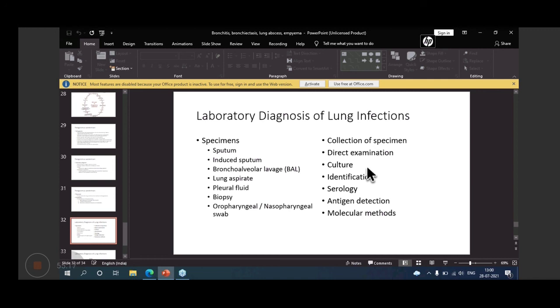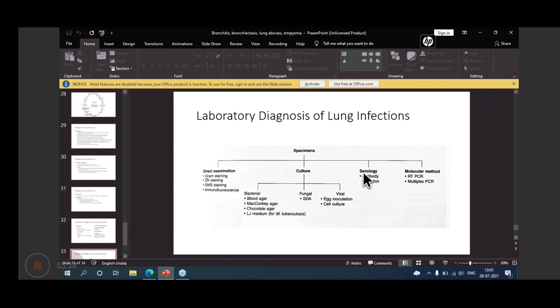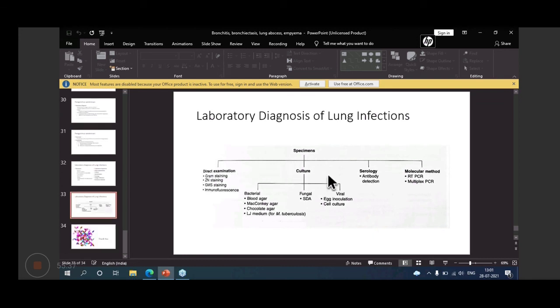Antibody detection, if you are finding the cause of pneumonia is Mycoplasma pneumoniae or Legionella pneumophila, then you may have to find the antibodies in the patient's serum. So I have not mentioned the specimen blood, because I have mentioned those related to the respiratory system, but blood is another sample you have to take also. And antibody can be detected for pneumonia. Multiplex PCR can be done, like for COVID.